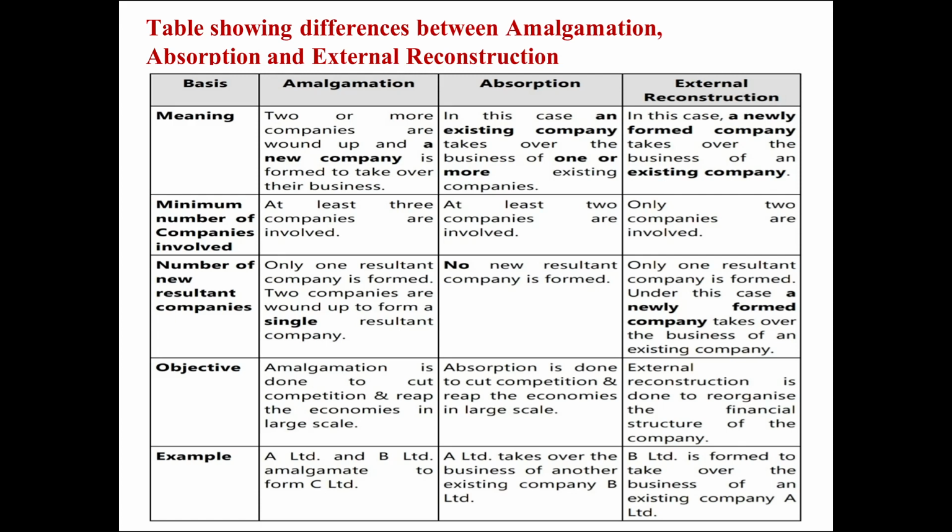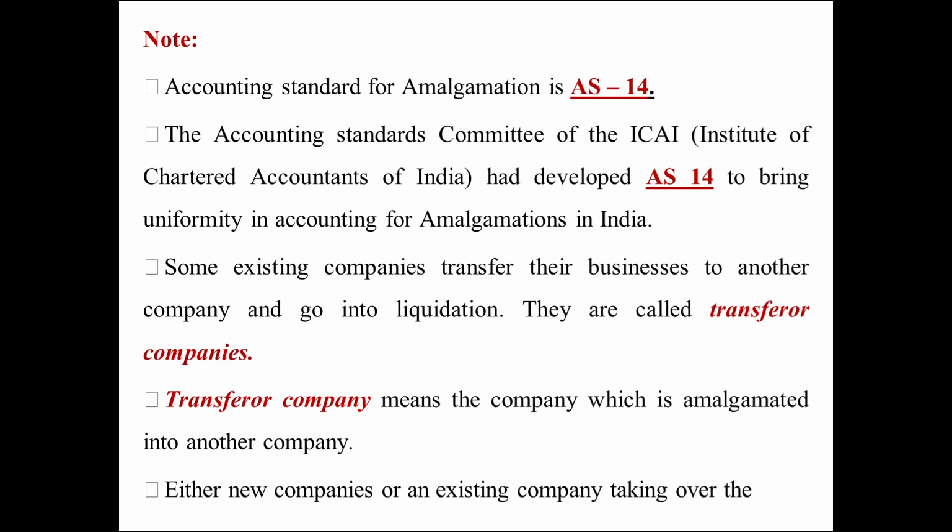The last difference is some examples for amalgamation, absorption and external reconstruction. A Limited and B Limited amalgamate to form C Limited. It is an example for amalgamation. Absorption: A Limited takes over the business of another existing company B Limited. It is the best example for absorption. Next one, B Limited is formed to take over the business of an existing company A Limited. It is an example for external reconstruction.